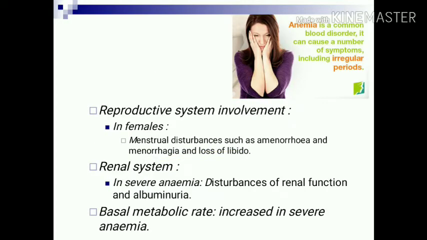Reproductive symptoms in females include menstrual disturbances, either amenorrhea or menorrhagia, and loss of libido may also be present. In the renal system, severe anemia causes disturbances of renal function because of hypoxia to the renal tissue, and also there is albuminuria. Basal metabolic rate is also increased in severe anemia.